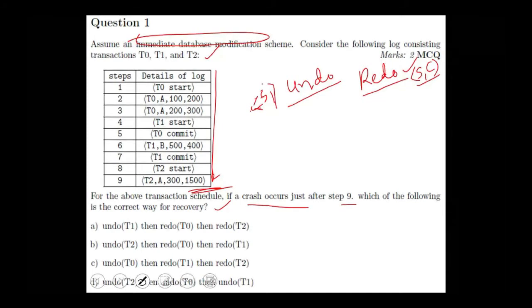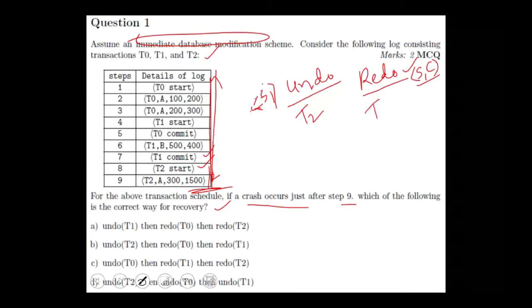Scan the log backwards. In scanning the log backwards, T2 has start but no commit. Start but no commit means T2 is to be undone. T1 is committed, which means T1 is in the redo list. T0 is also committed, which means T0 is also redone.